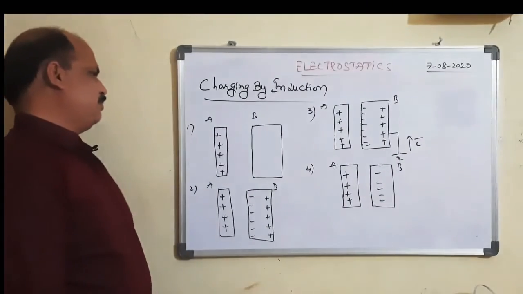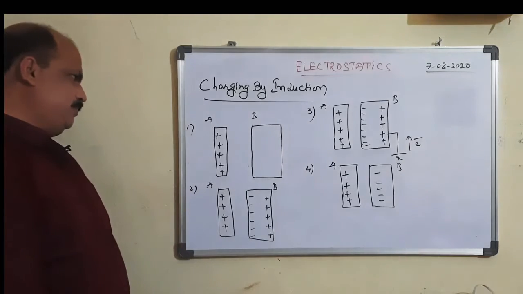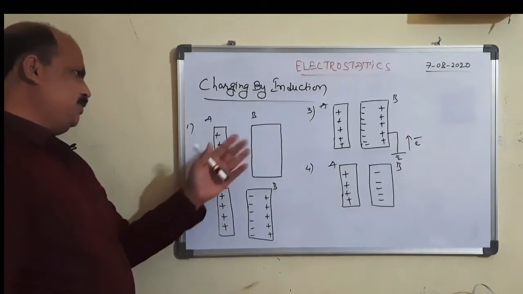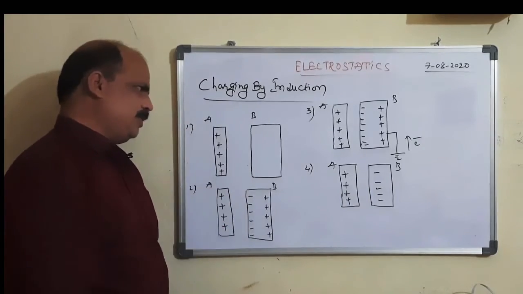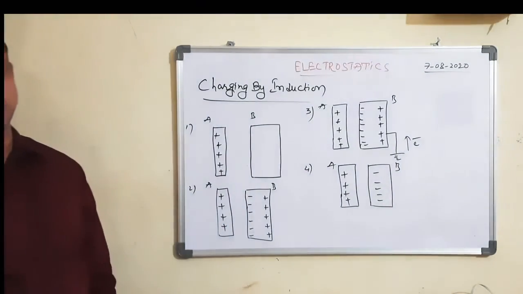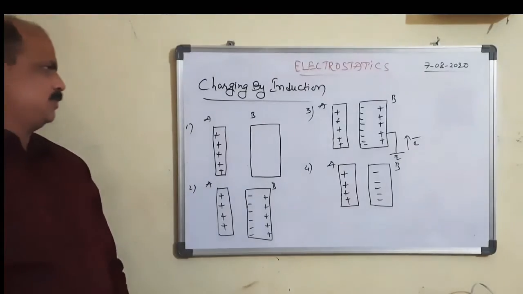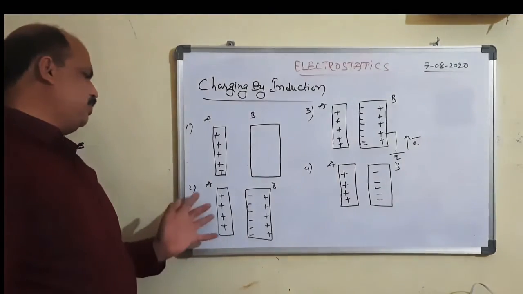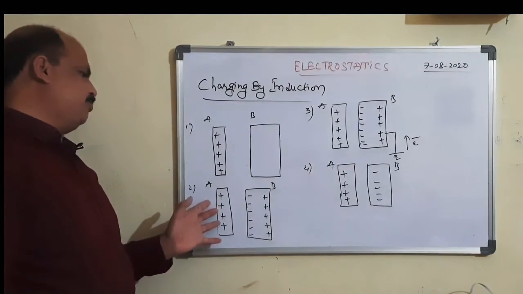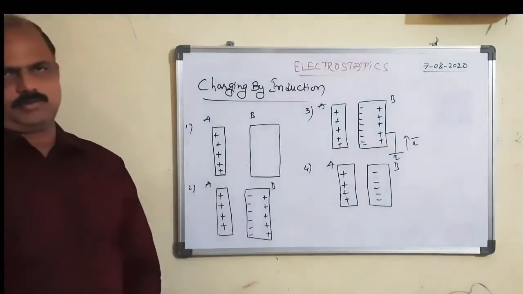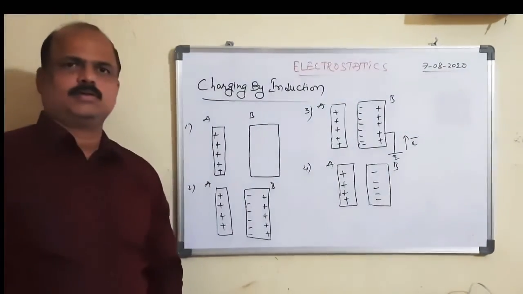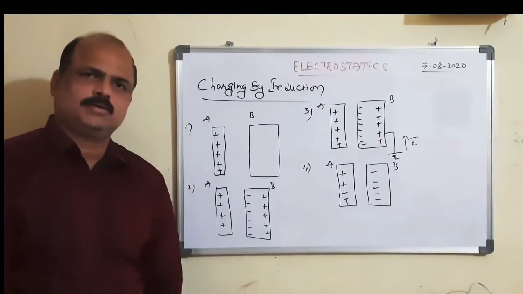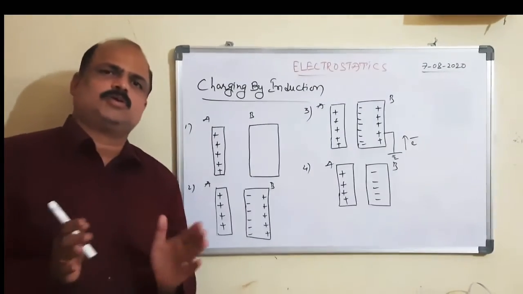First of all, we take two bodies here. This is A and this is B. A is positively charged and B is an uncharged body. When a positively charged body is brought near to an uncharged body, what happens? What is taking place here? Separation of charges takes place.